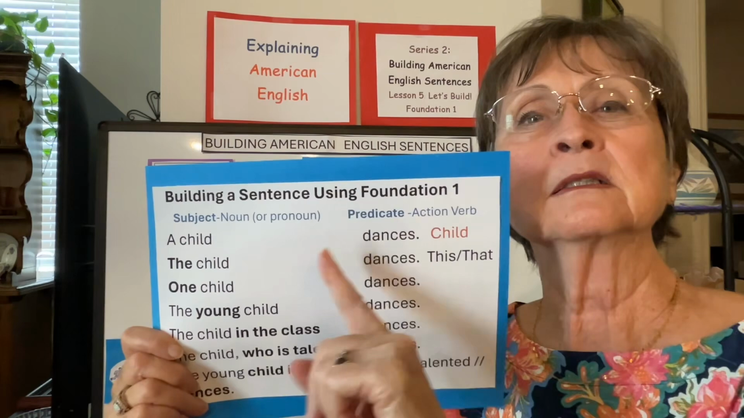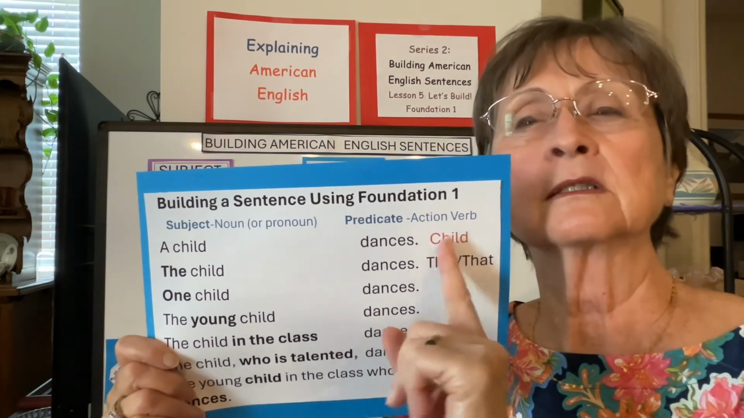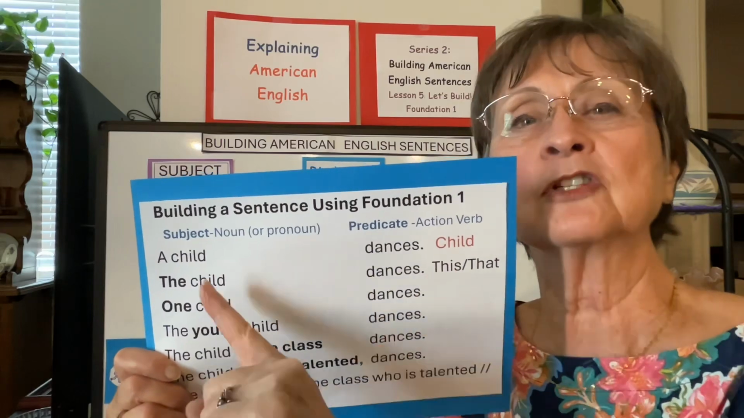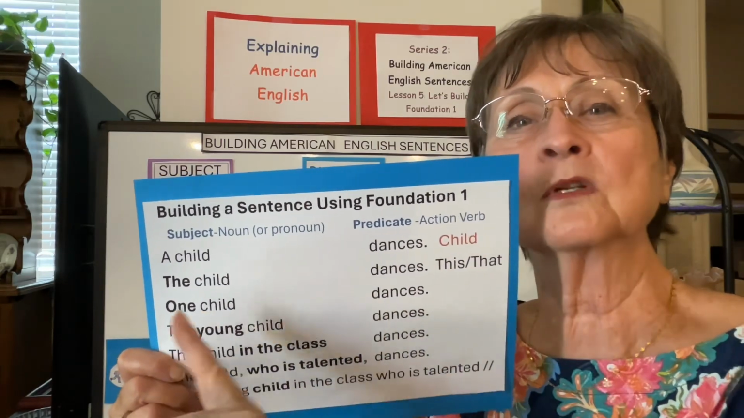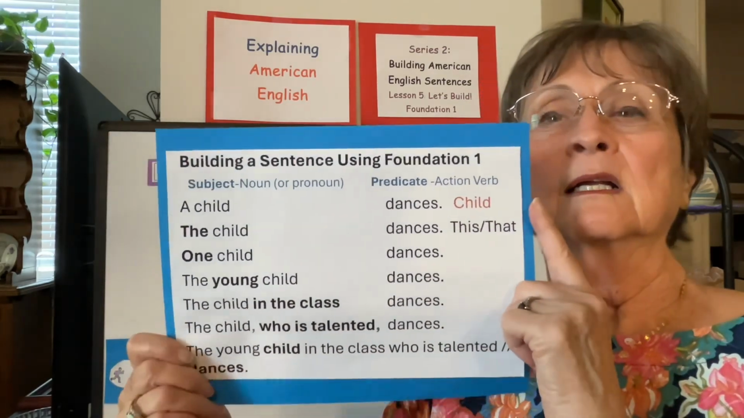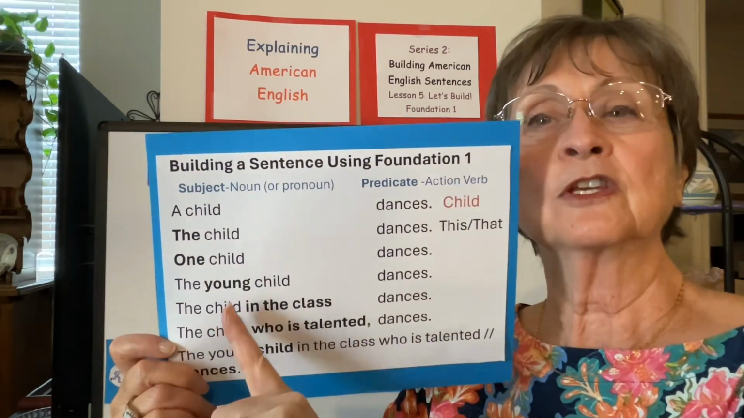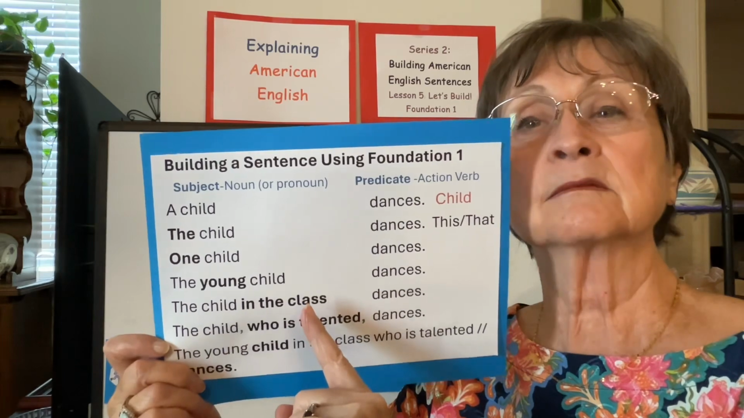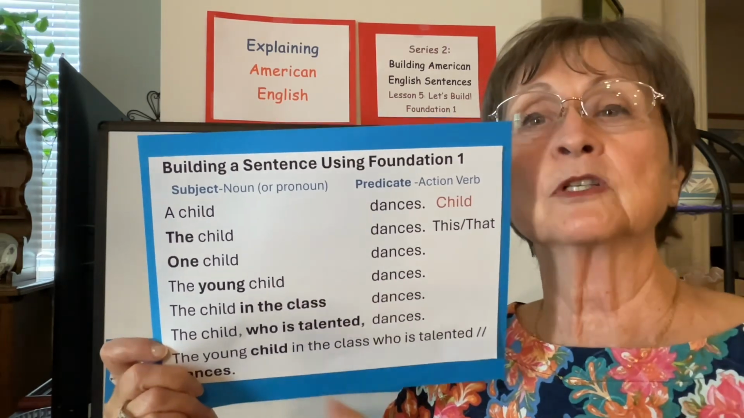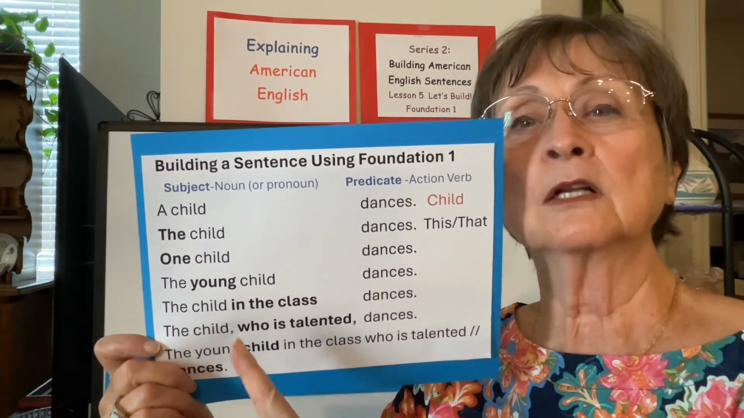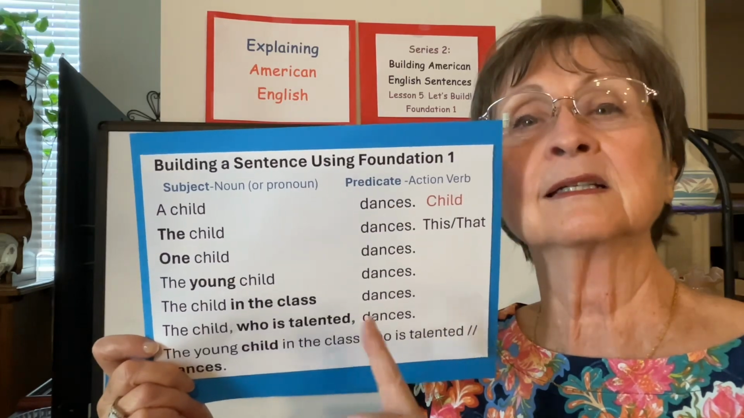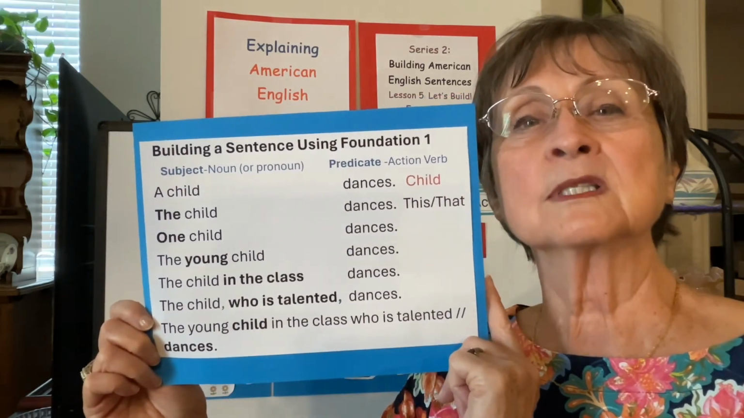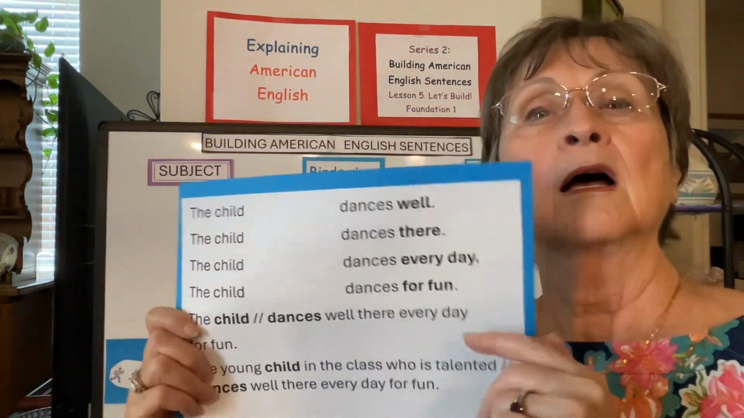A child, can't just say child. A child dances. The child dances. This child dances. That child dances. One child dances. Now I add an adjective. The young child dances. The child in the class, not the child outside, but the child in the class. The child who is talented dances. The young child in the class who is talented dances.